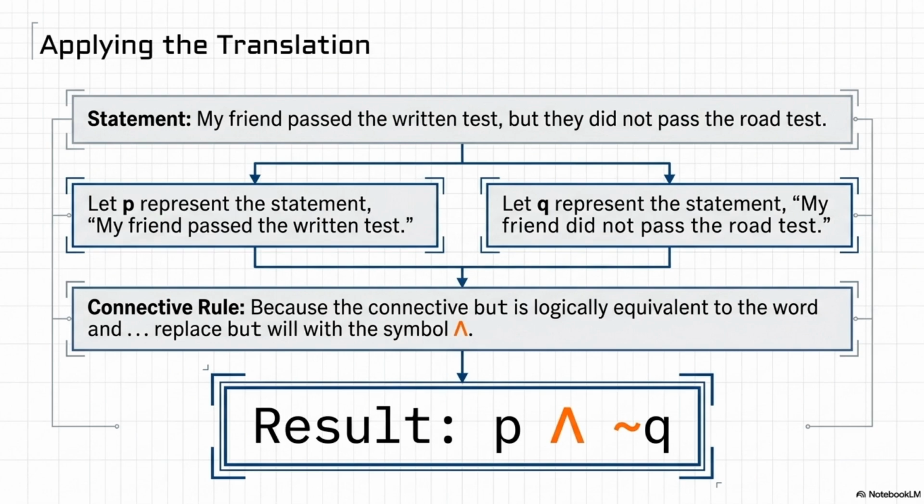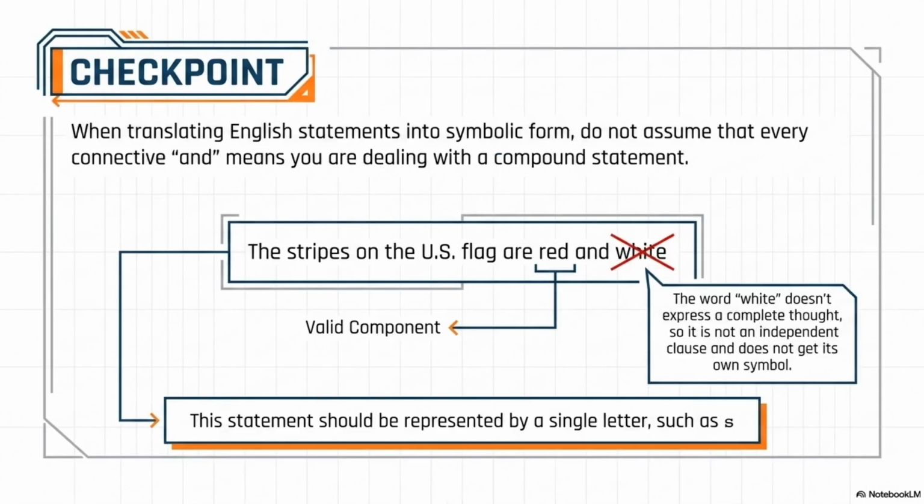Okay, shoot. Wait, so every single time I see the word and in an English sentence, should I just throw that upward wedge symbol in there? You absolutely cannot. And this is where natural language processing for AI often hits a wall. Section 2.2 has a specific checkpoint warning about this exact trap. Oh, really?